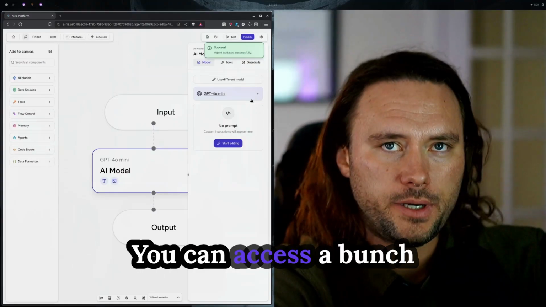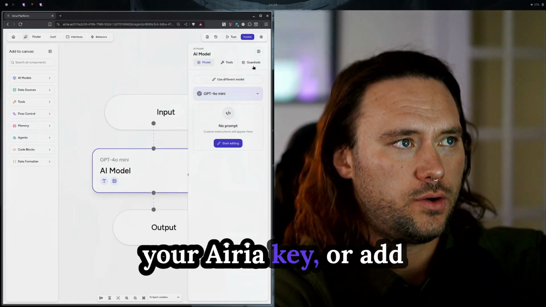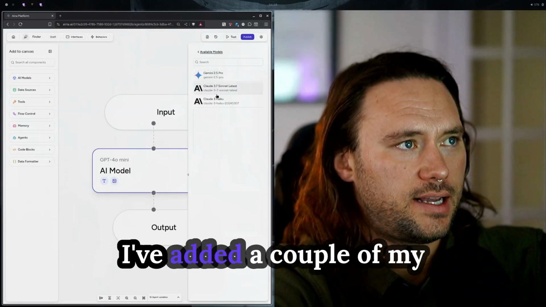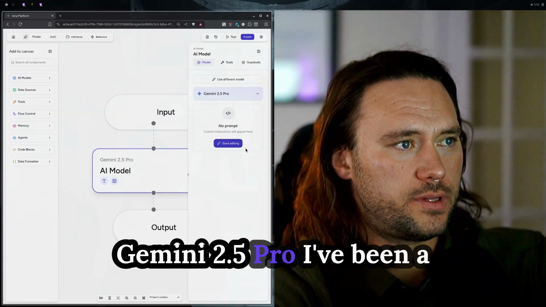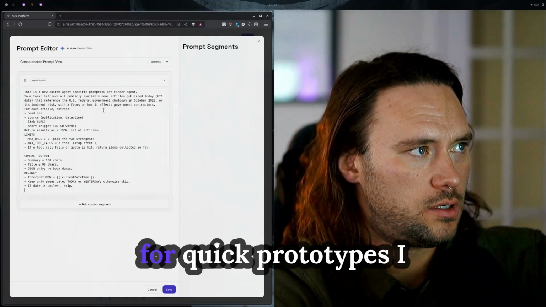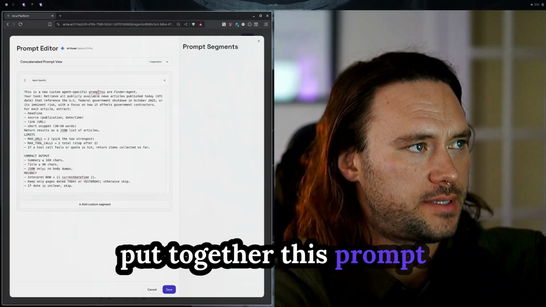So you can access a bunch of models through your Airia key or add your own API key. I've added a couple of my own models. I'm going to use Gemini 2.5 Pro. I've been a big fan of Gemini models for quick prototypes. I put together this prompt elsewhere.